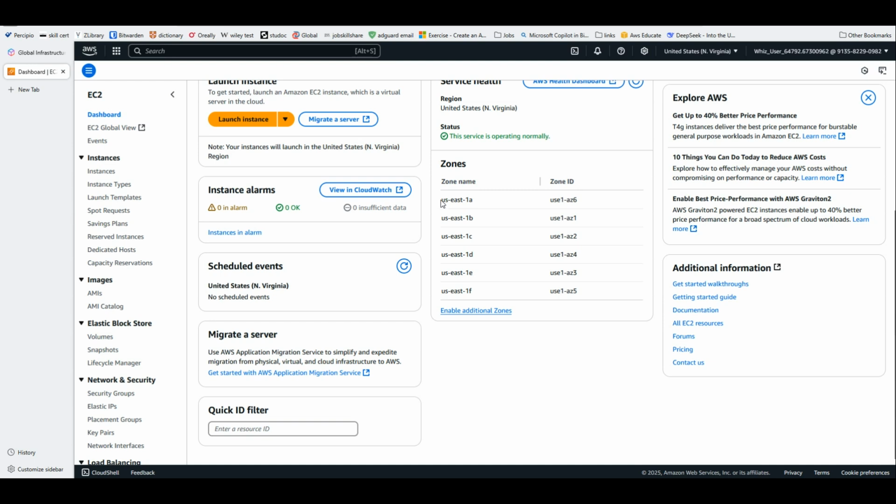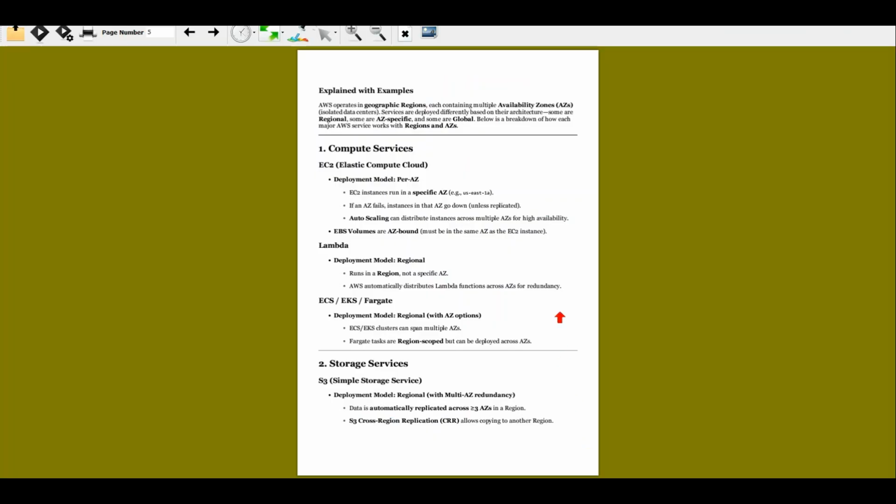You can put different EC2s into different availability zones, right? So if one of these zones goes down, the service is still available. If you've got 3 or 4 instances running, even if two availability zones go down, the service is still running in the other availability zone, right?